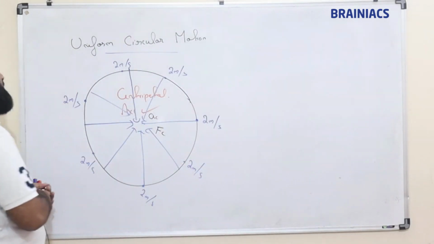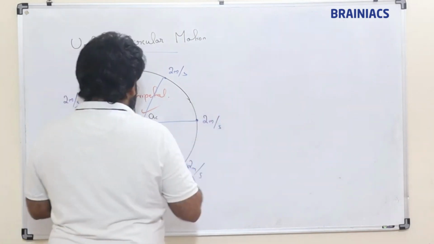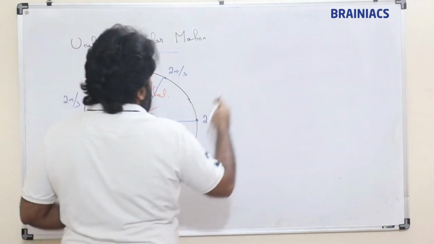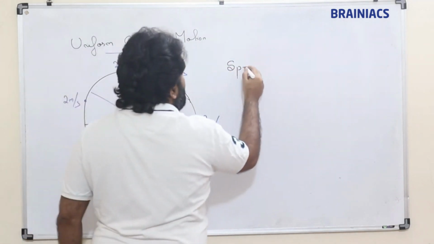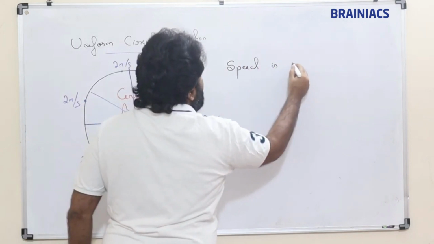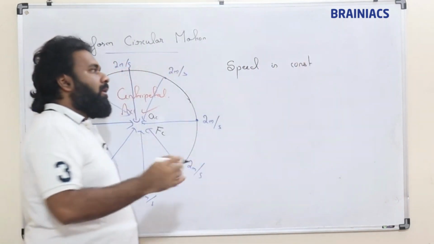Now, one thing which we need to say is, here speed is constant. I already wrote speed is constant. In uniform circular motion, speed is constant. What about velocity?